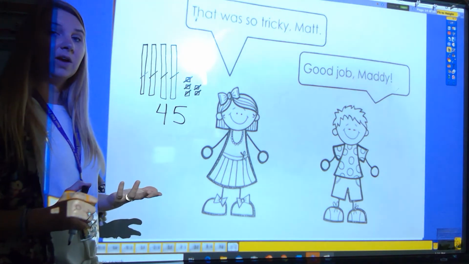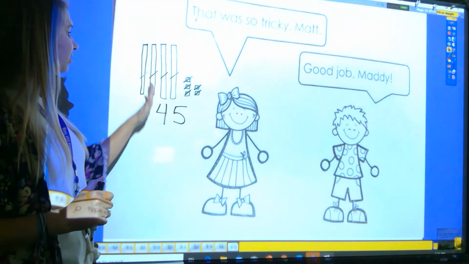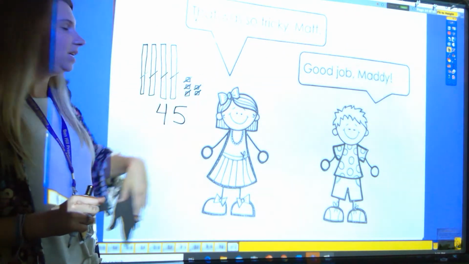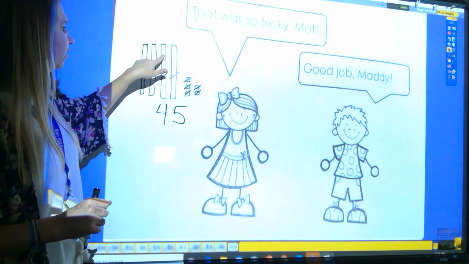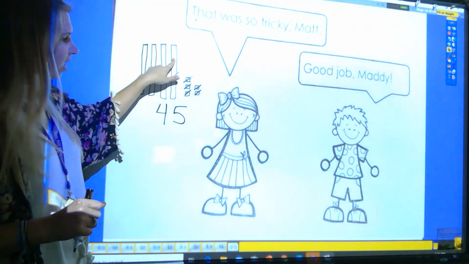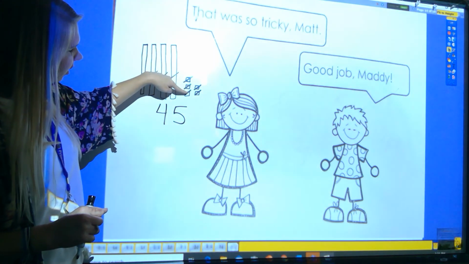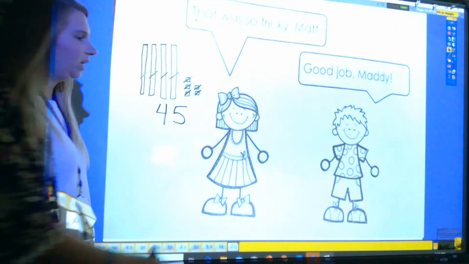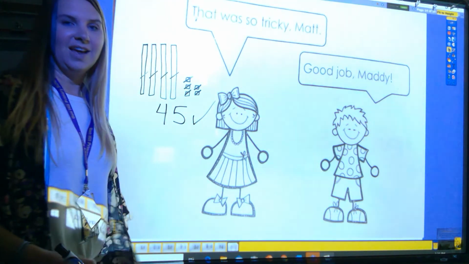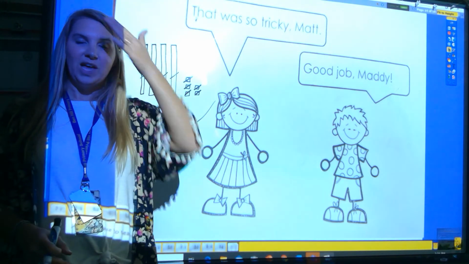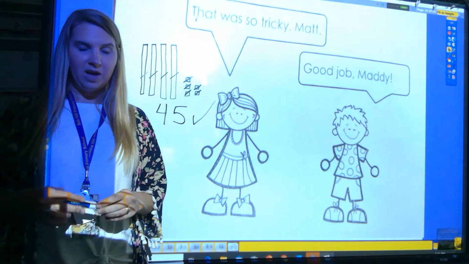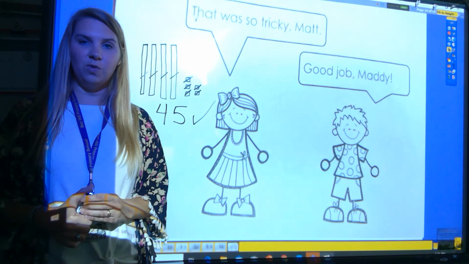And you can go back and count them by 10s and 1s. Remember these 10 rods, you count by 10s. 10, 20, 30, 40, 41, 42, 43, 44, 45. We were right. Everybody kiss your brain and work really hard on practicing your 10s and 1s,